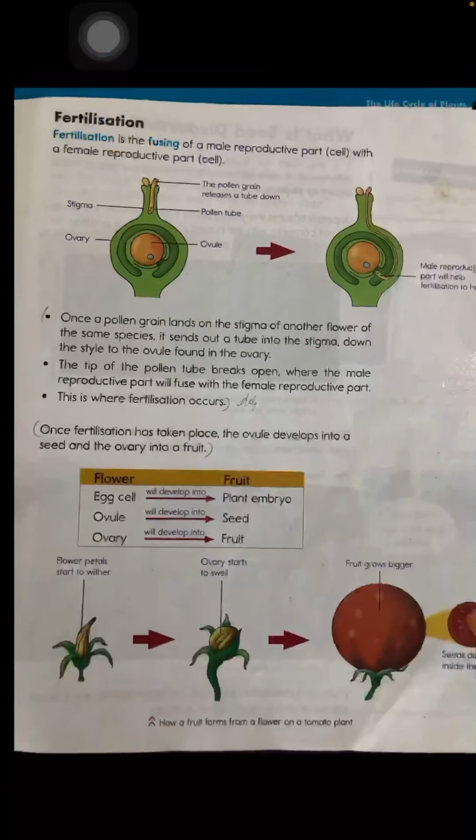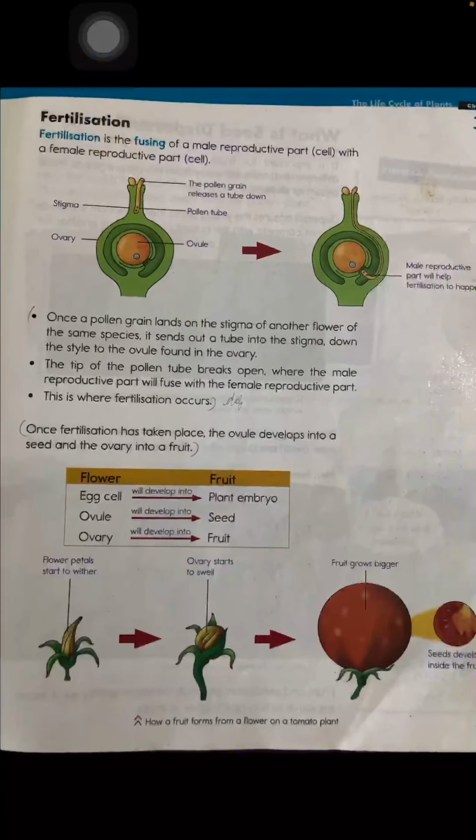Once a pollen grain lands on the stigma of another flower of the same species, it sends out a tube into the stigma, down the style to the ovule found in the ovary. The tip of the pollen tube breaks open where the male reproductive part will fuse with the female reproductive part. This is where fertilization occurs.